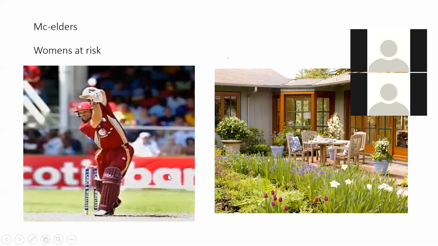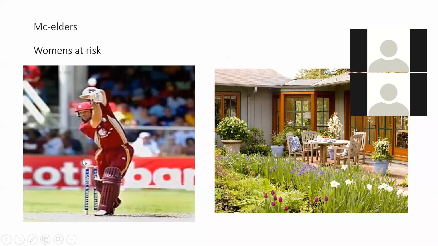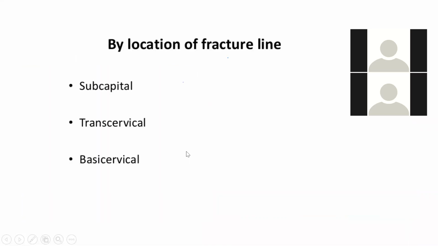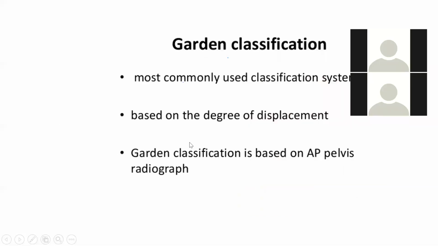This is a photo of West Indies batsman Ricardo Powell. Boys must be remembering the name, but I don't know about that. Ricardo Powell is a very famous cricketer of West Indies, and this is the garden of him. So there are two classifications: Ricardo Powell's classification and Garden's classification. The fracture line classification you already know, there are three types. Then the Garden classification is the most common classification.